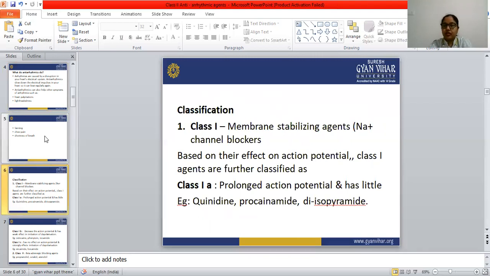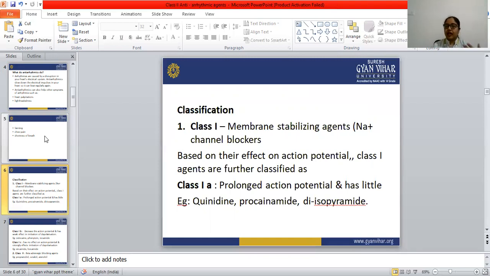We have seen quinidine, procainamide, disopyramide, and phenytoin, and also lidocaine, tocainide. So we have seen all these drugs, but I will explain this classification once again. The class 1 antiarrhythmic drug is known as membrane stabilizing agent, or we can say sodium channel blockers.